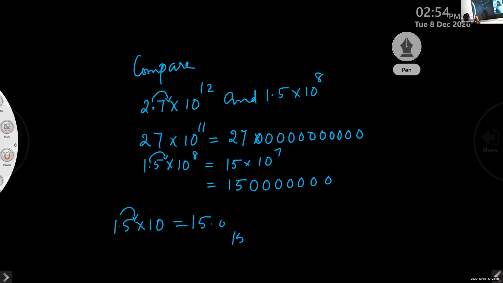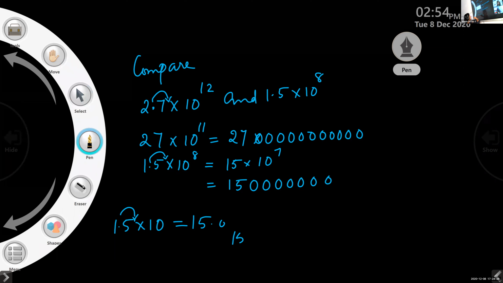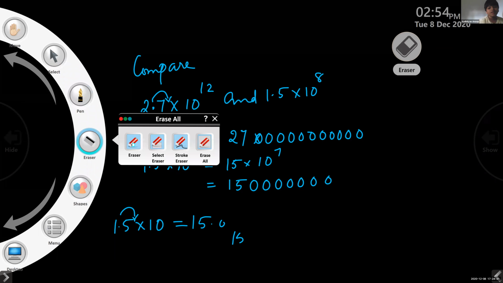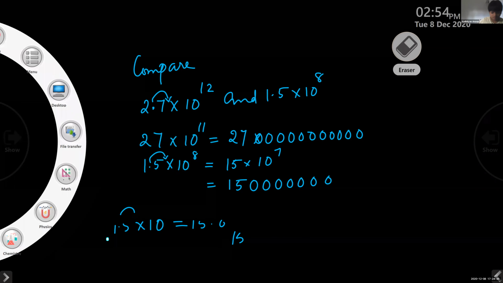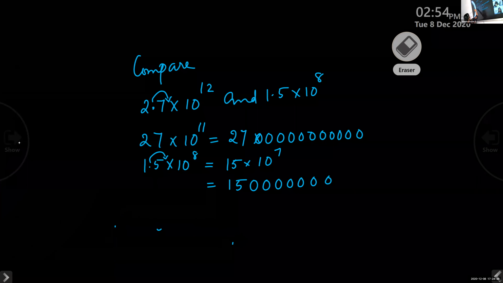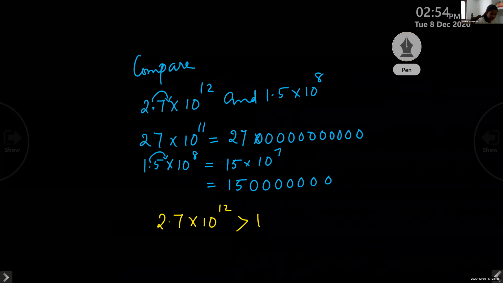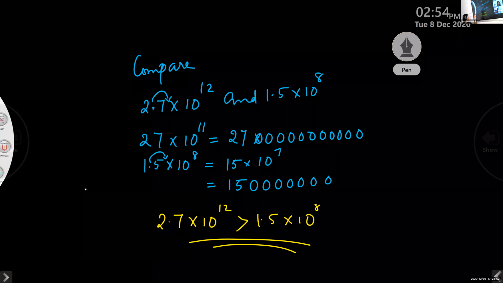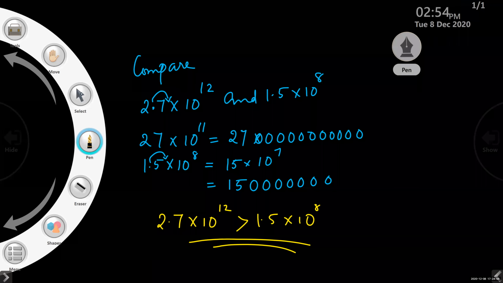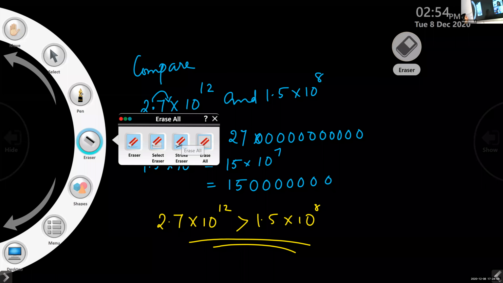So 7 zeros. From that you can see and tell me which is the biggest one. Easily we can say that 2.7 into 10 raised to 12 is greater than 1.5 into 10 raised to 8, isn't it? Such small problems are there, one by one. With your common sense, you have to answer. Okay, then attendance. 1 minute.